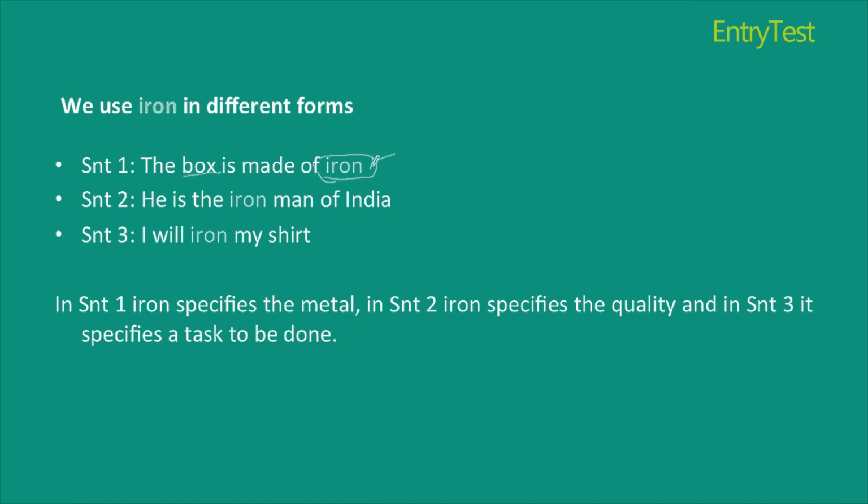Thus, it is acting as a name or a noun. In the second sentence, he is the Iron Man of India. Iron is qualifying or telling you the quality of the man. Man is a noun here, and iron tells you the quality of a noun. It acts as an adjective.